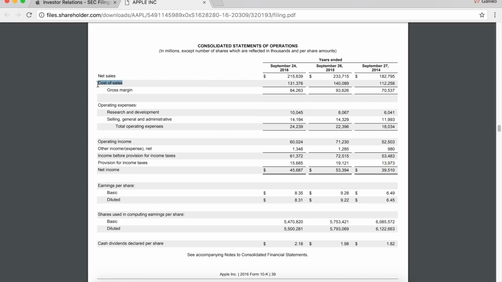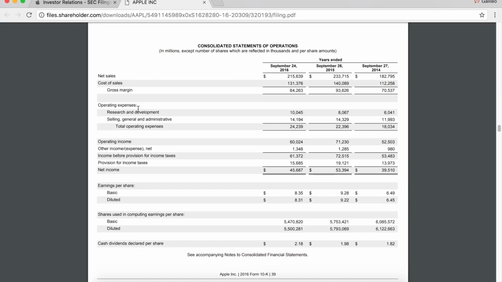So if you think about a Tesla analogy, let's say they sell a car for $70,000 and it cost them $35,000 worth of parts and labor to build, we would see $35,000 in cost of sales and the rest goes to gross margin. So as we can see in Apple's case, out of the almost $216 billion of net sales, it cost them $131.376 billion to create those products. Therefore, the number that we are left with, just subtracting this from this, is $84 billion. So this is what's left over coming into Apple after they've actually built the products that they've sold.